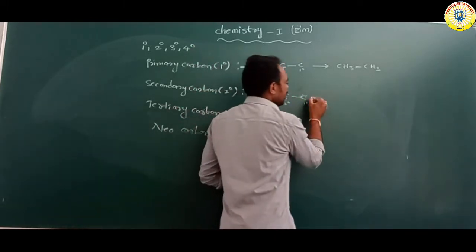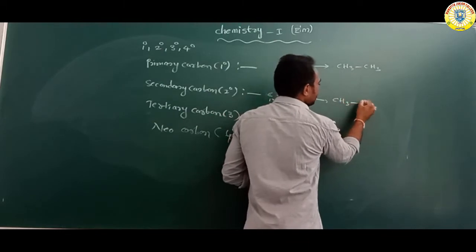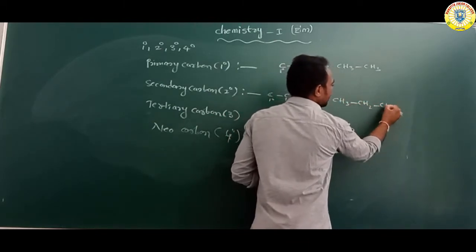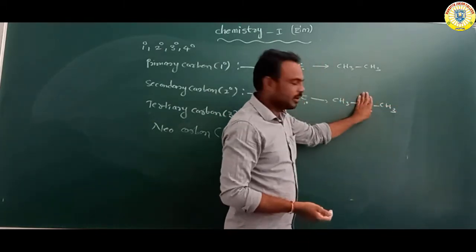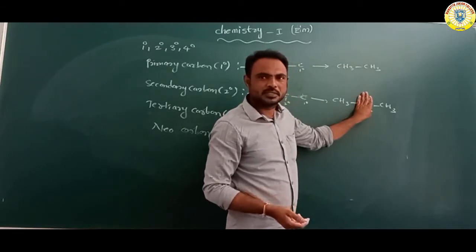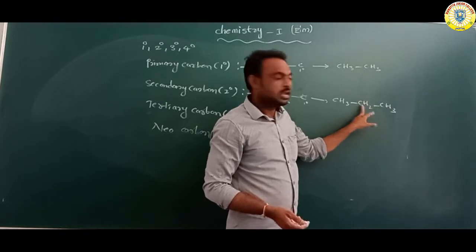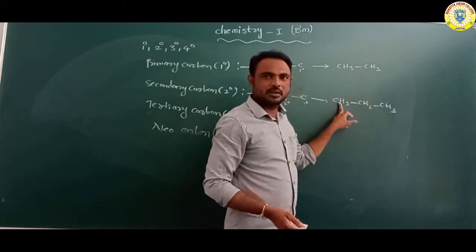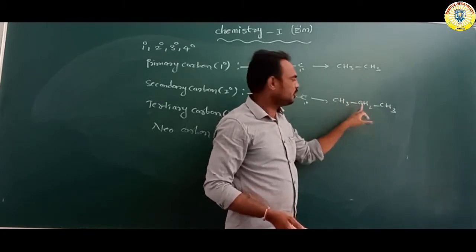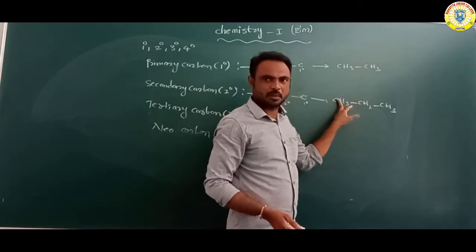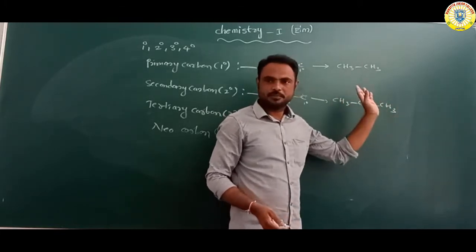Suppose for example CH3 bond CH2 bond CH3. The middle carbon is attached with two carbon atoms, so it is 2 degree, secondary carbon. Suppose this carbon is attached with one carbon, it is primary carbon. So it is also primary carbon.